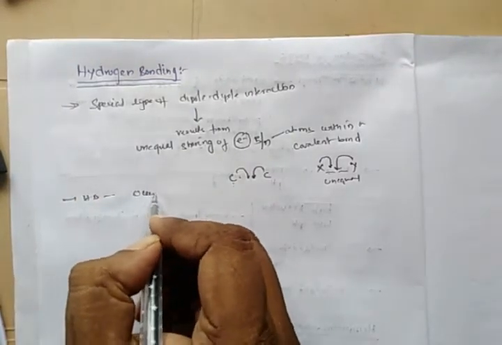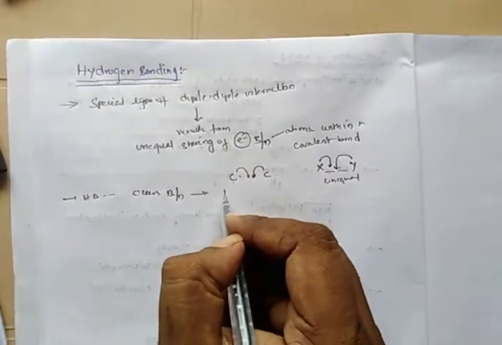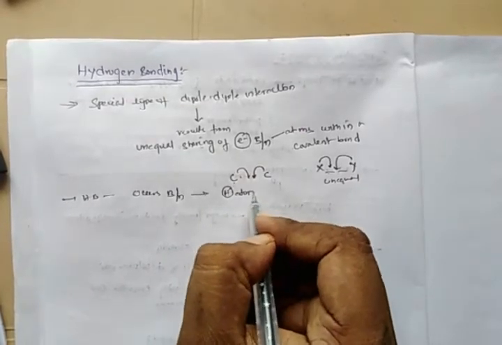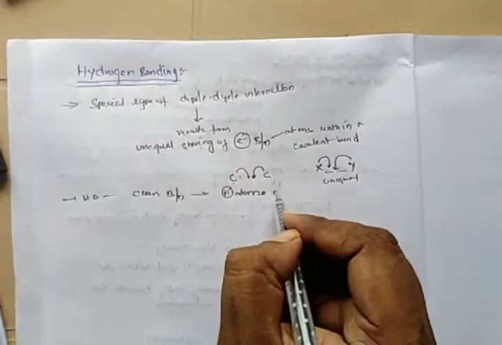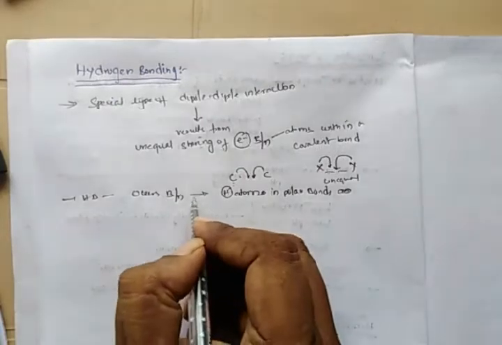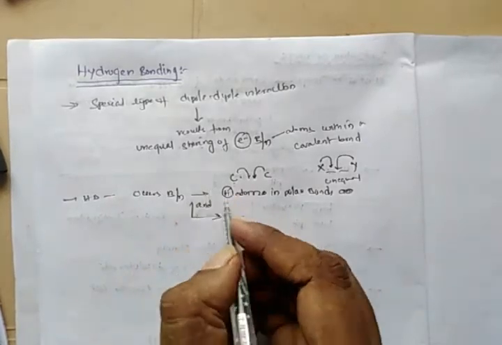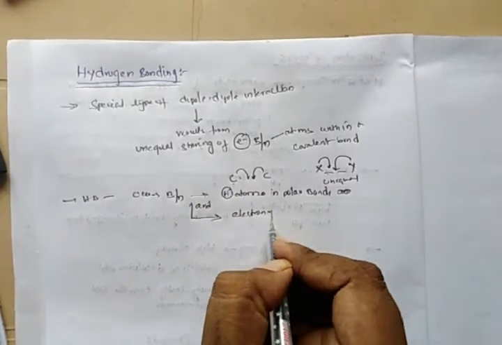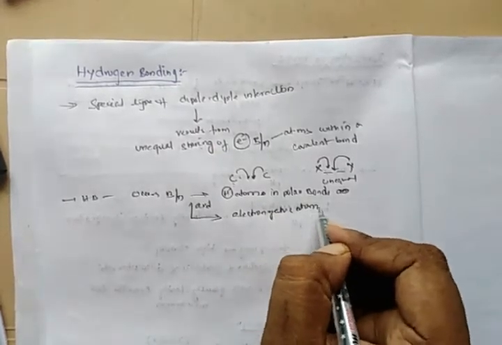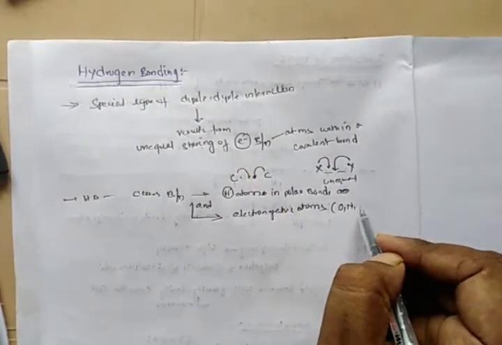occurs between hydrogen atoms in polar bonds and electronegative atoms like oxygen, nitrogen and sulfur.